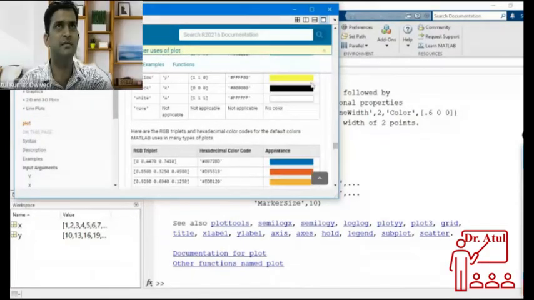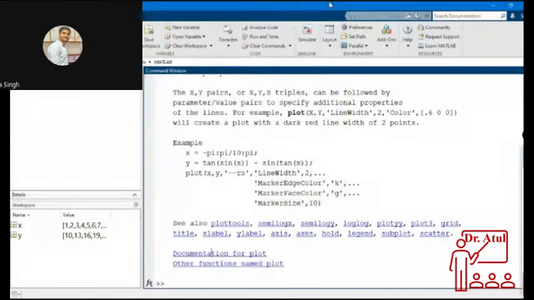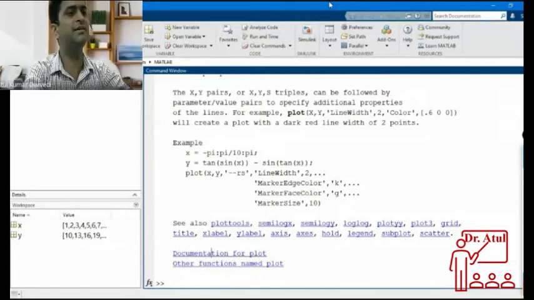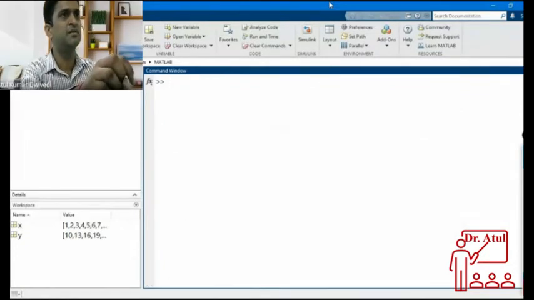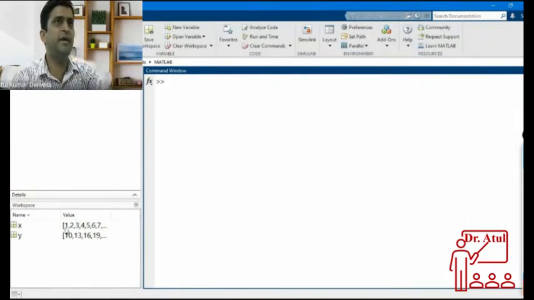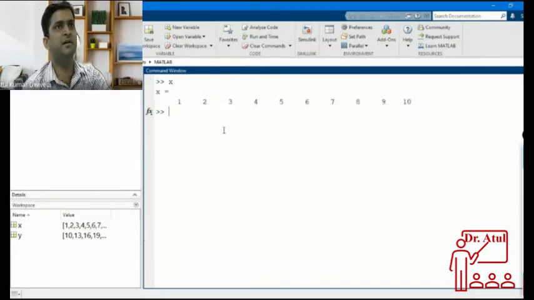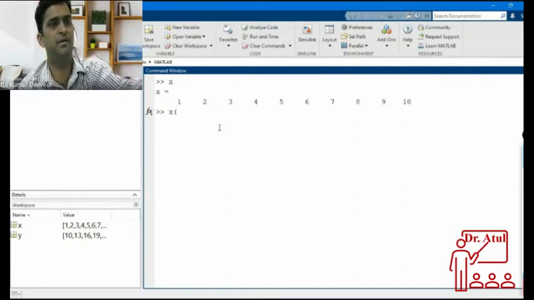Hello, sir. Sir, I wanted to know about the indexing part in MATLAB. Does it start from 0 or 1? The indexing doesn't start in MATLAB from 0. It starts from 1. For example, X is an array with values 1, 2, 3, 4, 5, 6, 10. If I want to access 3, then I have to write X of 3.